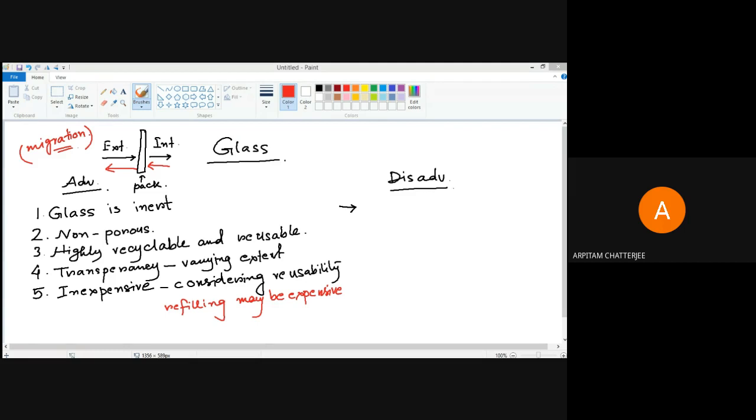But obviously, if you think of some very exclusive things, say for example, some very expensive perfume from Paris, made in limited edition, there it may be possible to make a glass bottle where the bottle itself is causing a very high cost.